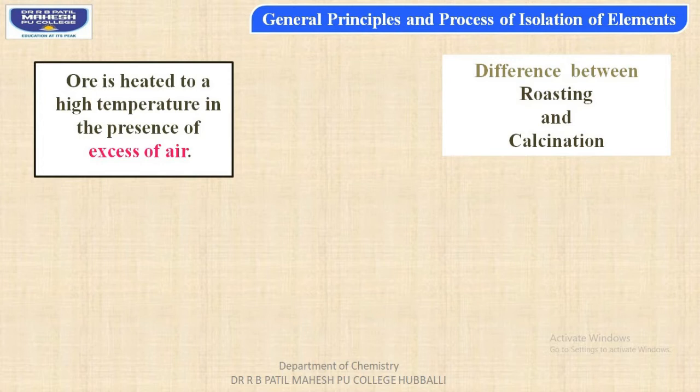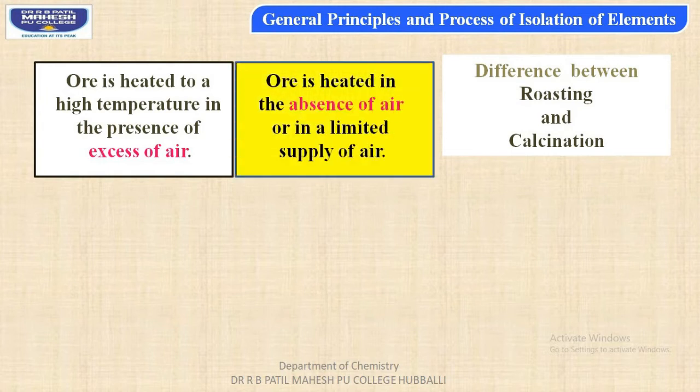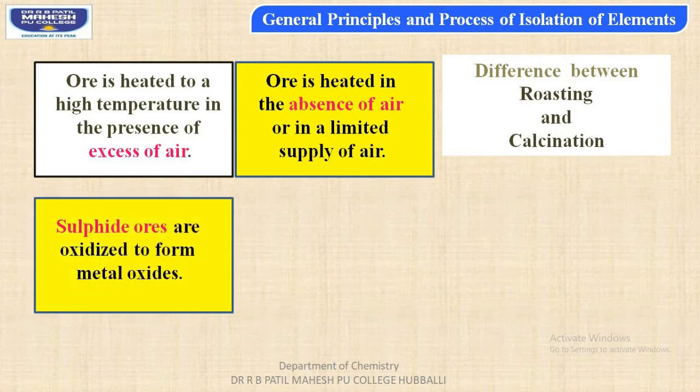Whereas in case of calcination, the ore is heated in the absence of air or else in limited supply of air. Second point of difference, sulfide ores are oxidized to form metallic oxides in case of roasting. So roasting process helps for the conversion of sulfide ores into respective metallic oxides.